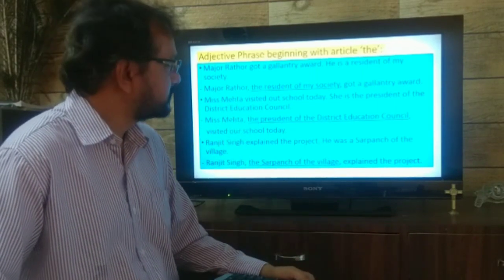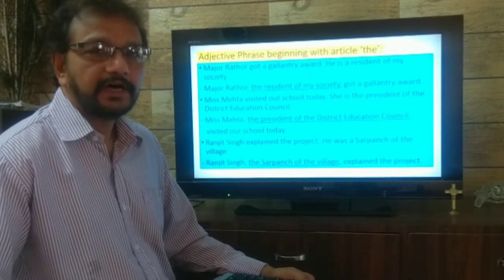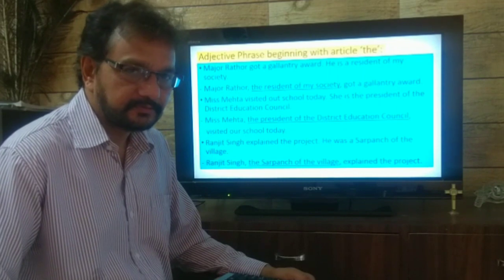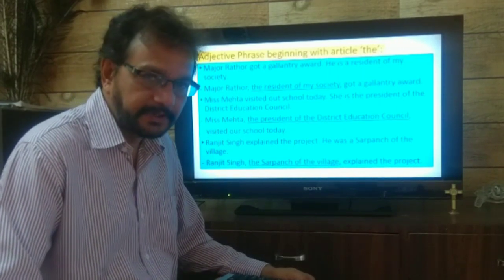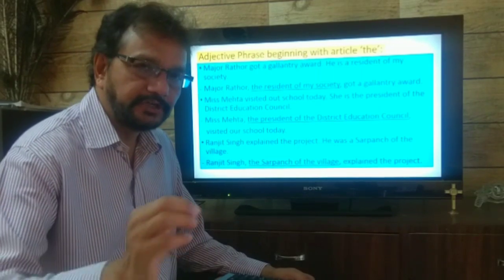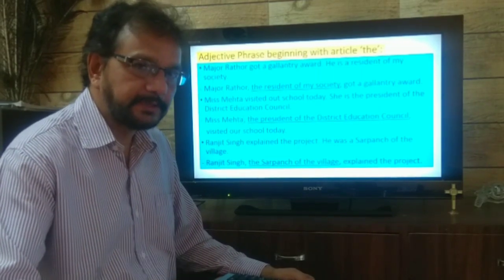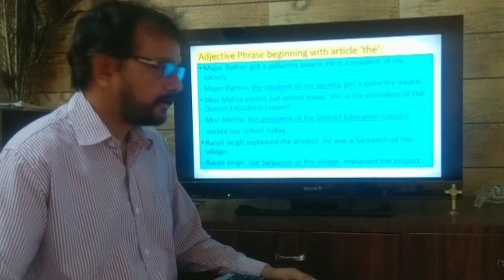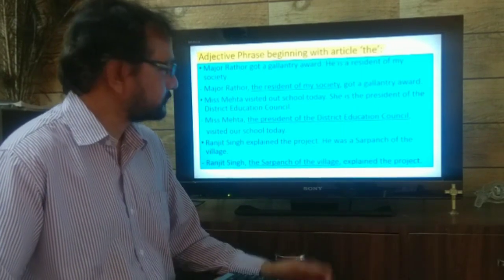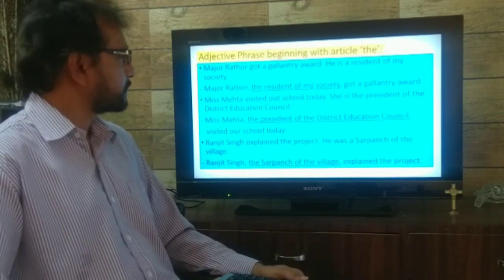Adjective phrase beginning with article the. This is a new point. Nothing is difficult. We are just going into details. We have seen present participle, past participle, and prepositions. Now article the. Let's see the sentences.